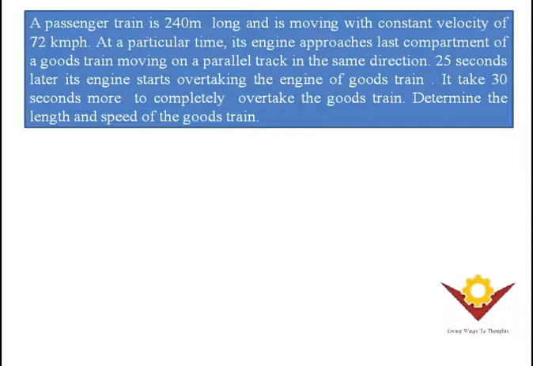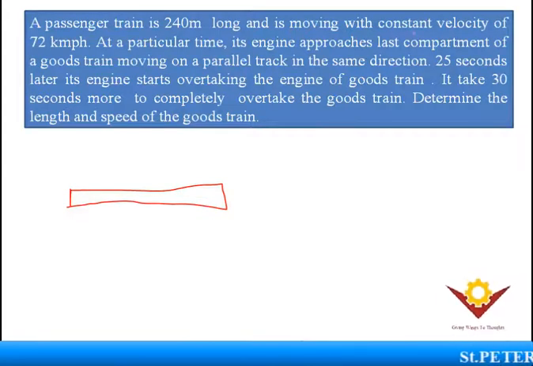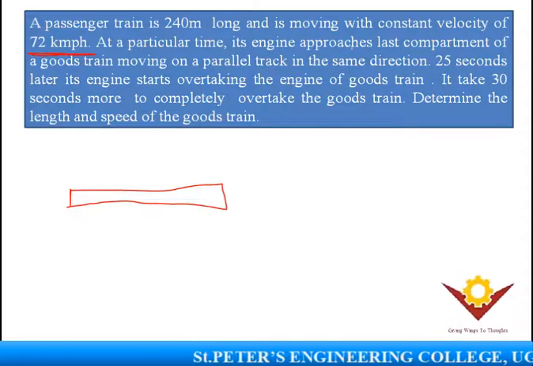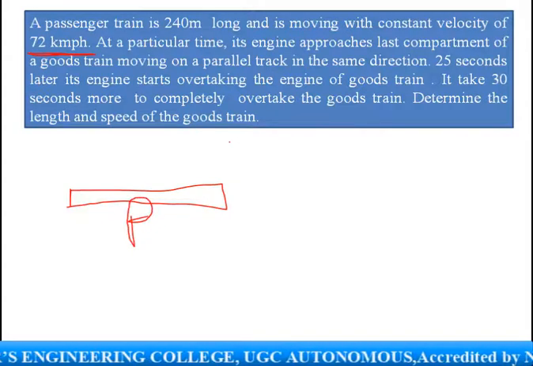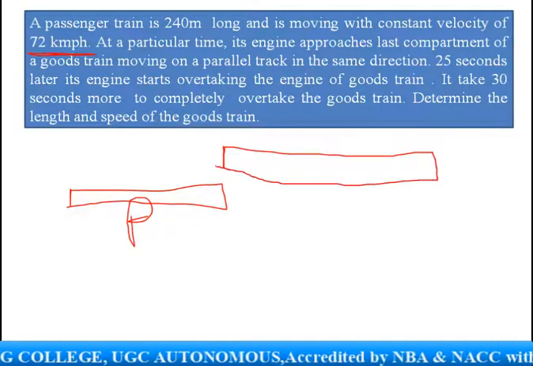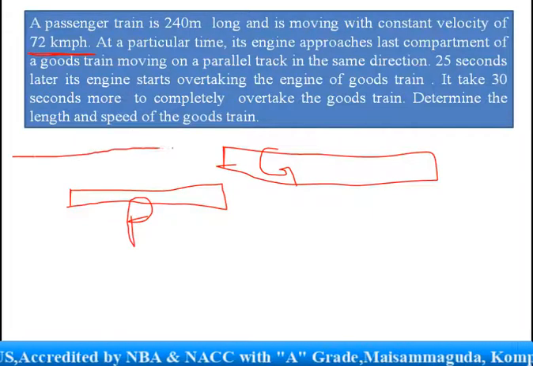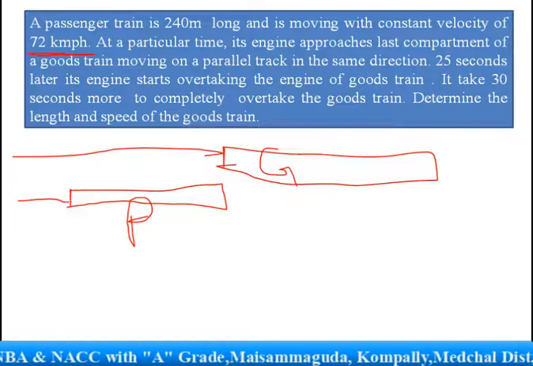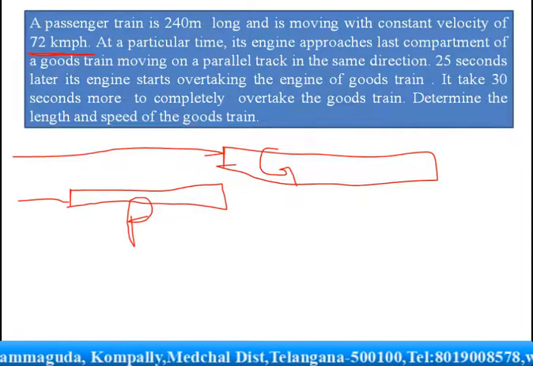A passenger train is 240 meters long and is moving with a constant velocity of 72 kilometers per hour. At a particular time, its engine approaches the last compartment of a goods train. This is your passenger train, and here you have a goods train moving on a parallel track. This is one track and this is another track.